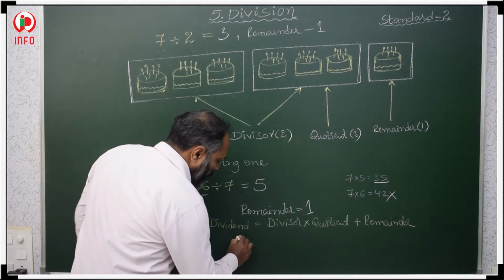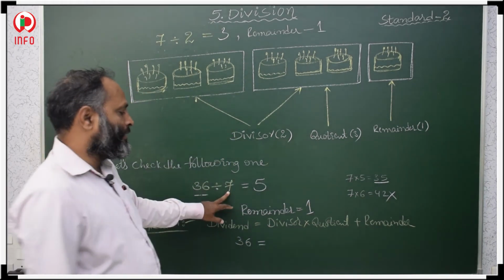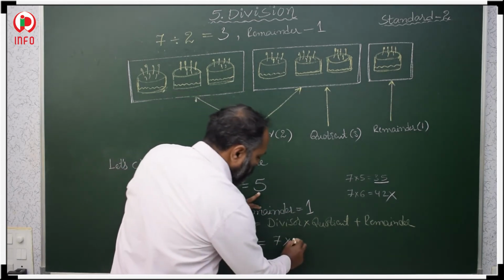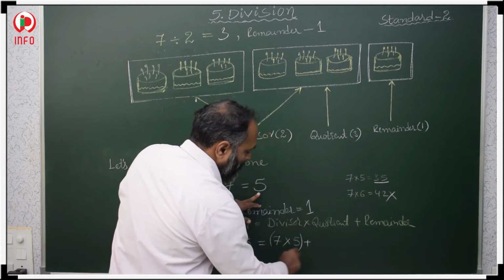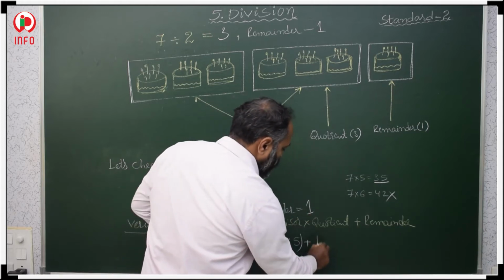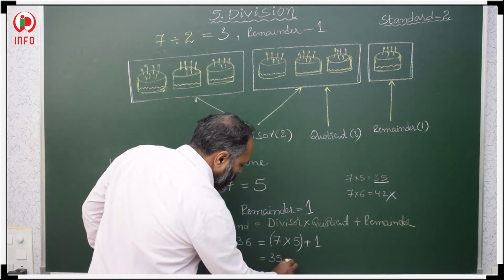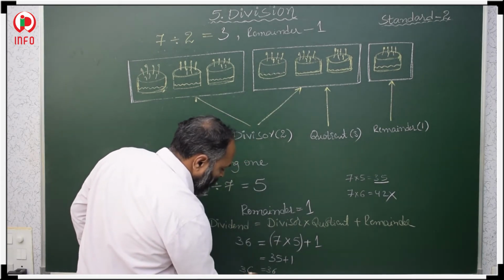In the place of dividend, we have to take 36 is equal to divisor, 7 is the divisor, into this quotient 5. Divisor into quotient, plus this we have to keep in the bracket, and remainder is 1. Then 7 fives are 35 plus 1, which is equal to 36. 36 is equal to 36.